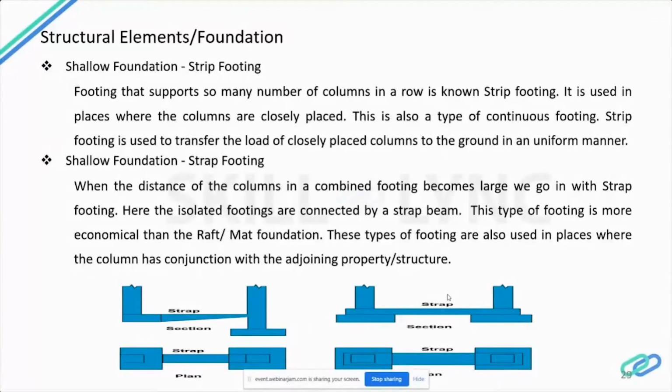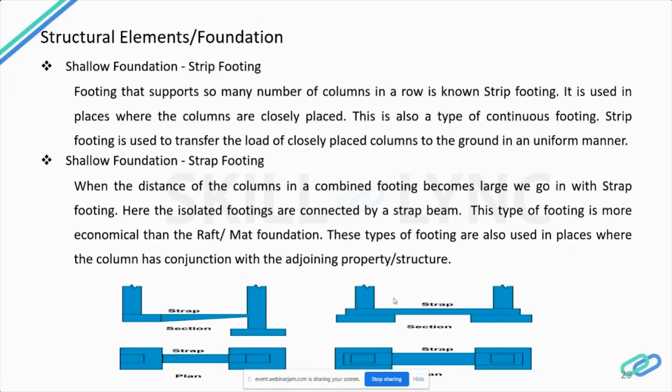Next, let's see about the strap footing. Strap footing is used when the distance between the columns is the same as in a combined footing, but the combined footing would be large, so we don't want to pour mass concrete. That is where we go in with a strap in between and connect the two isolated footings with a strap beam.